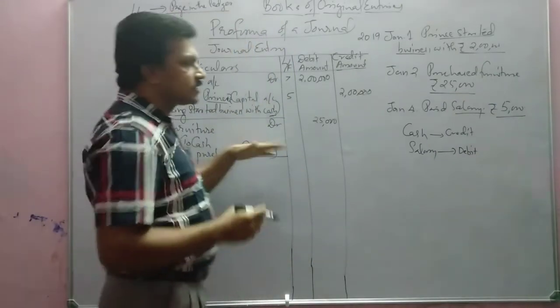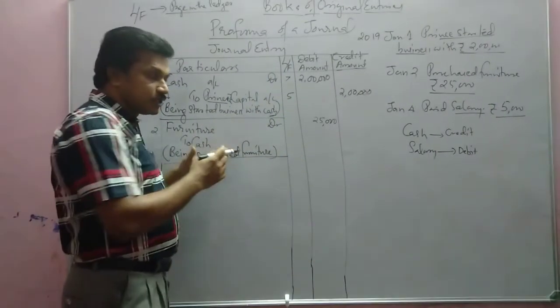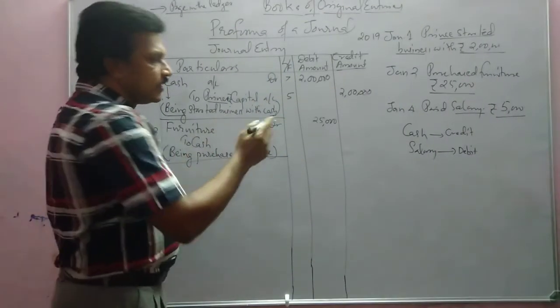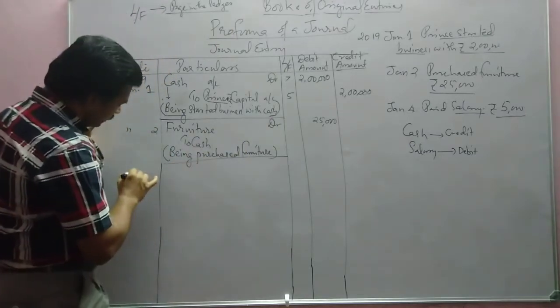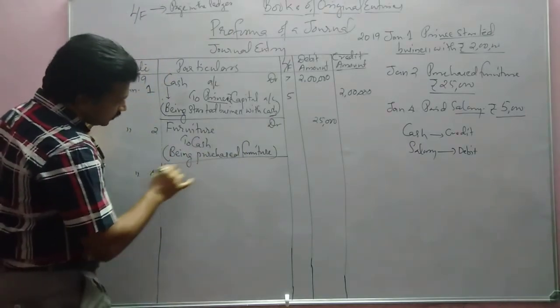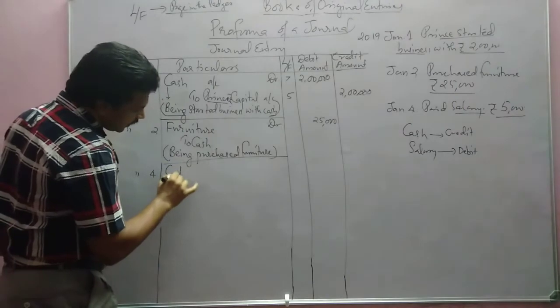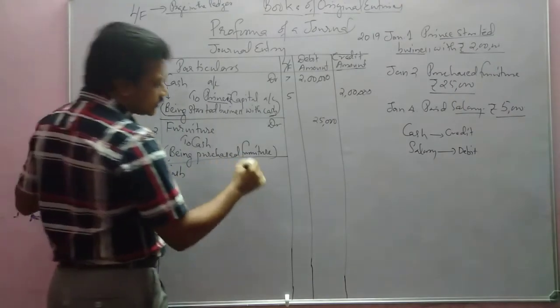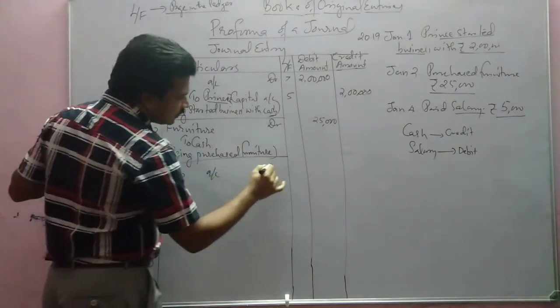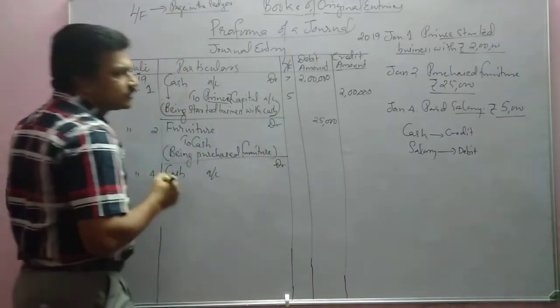Okay. So let us write the journal entry here. So here you can write January 4, cash account debtor, how much?